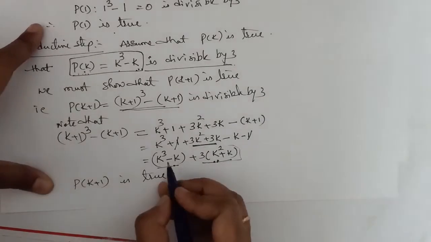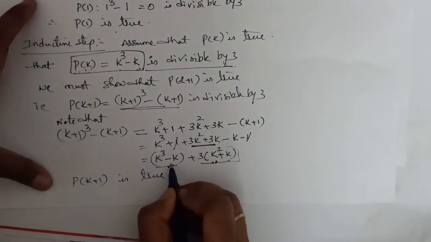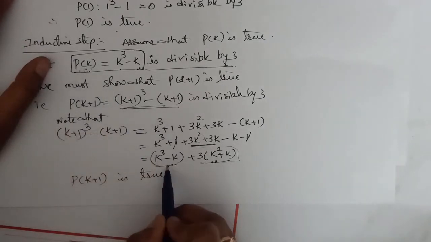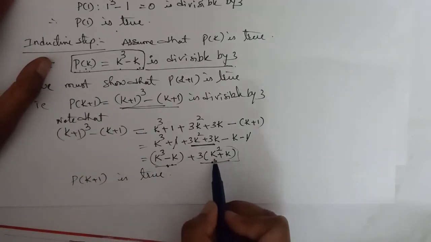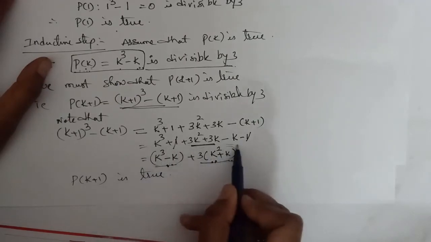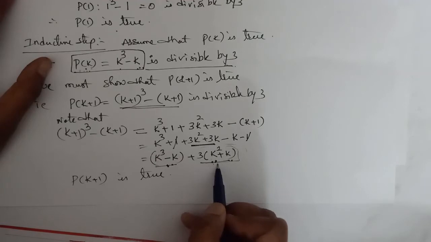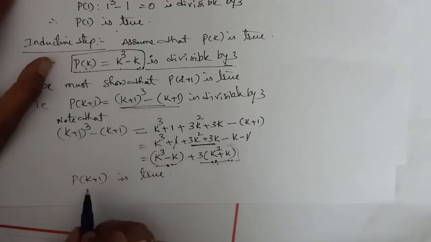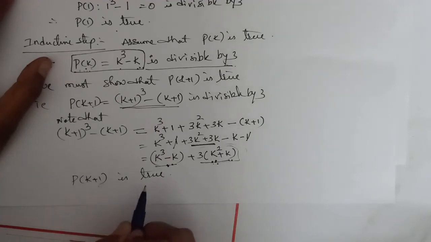Okay, the first term, k cube minus k, which is nothing but p of k, is divisible by 3. Therefore, this term is divisible by 3 and it is 3 times an integer. This is also divisible by 3. So, therefore, the total term is divisible by 3. Means p of k plus 1 is divisible by 3. Therefore, p of k plus 1 is true.